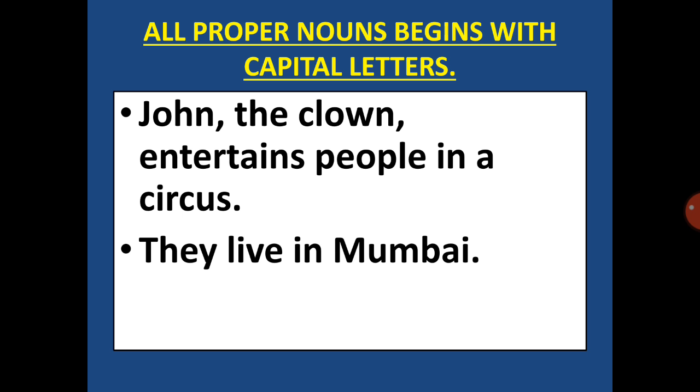Now see the next one. They live in Mumbai. Now the name of the city is Mumbai. So Mumbai is a proper noun because it is the name of a particular city. So you can see M is capital. So it is a proper noun.